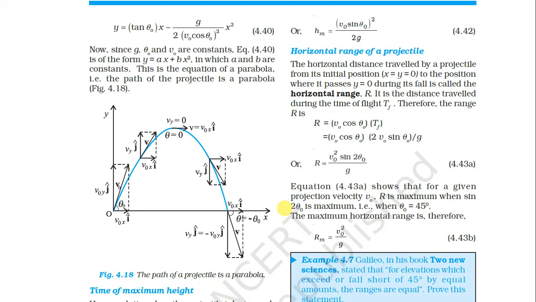The equation shows that for a given projectile velocity V0, R is maximum when sin 2 theta 0 is maximum, that is when theta 0 is 45 degrees. The maximum horizontal range is therefore Rm equals V0 squared divided by g.